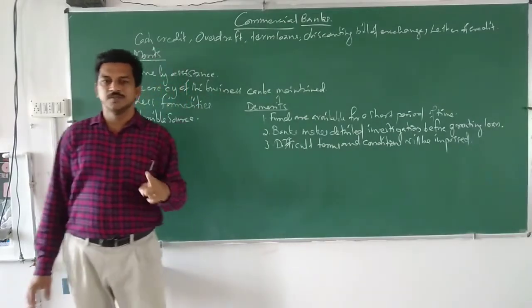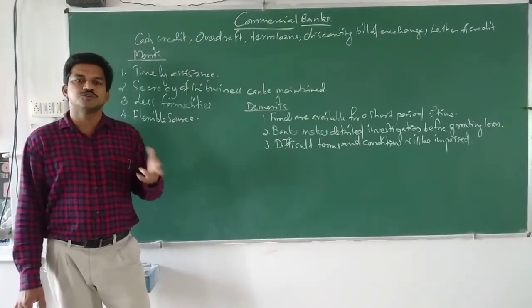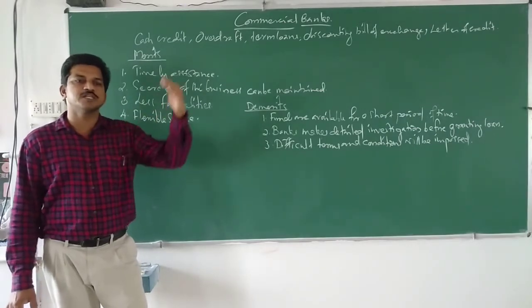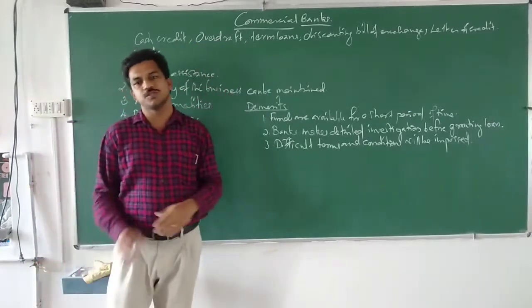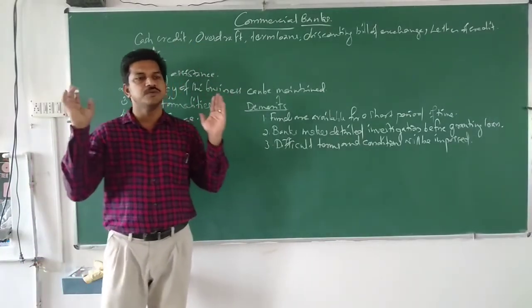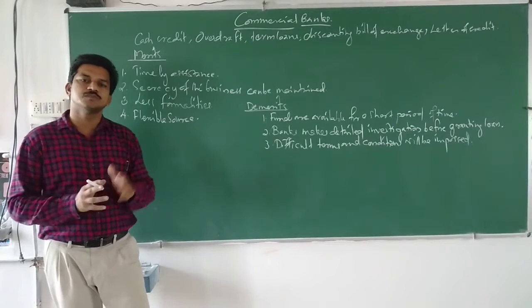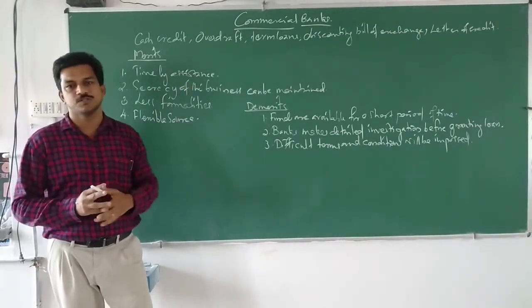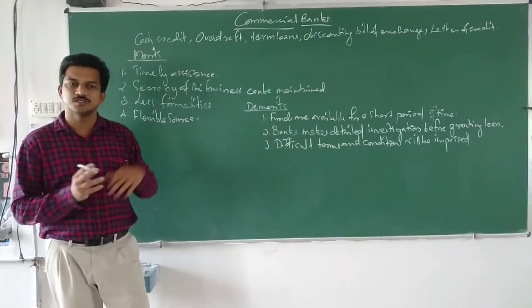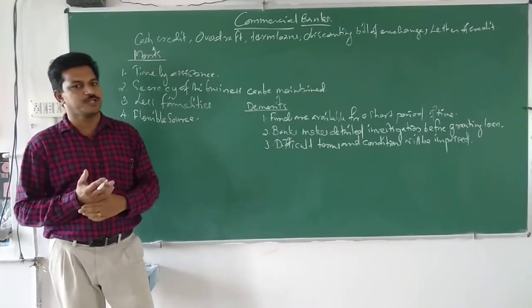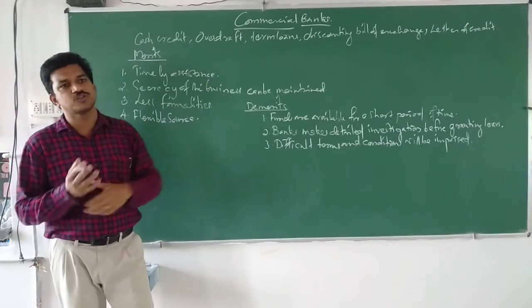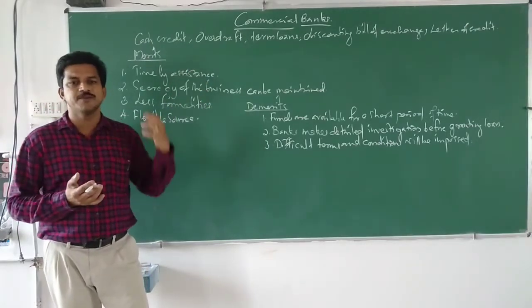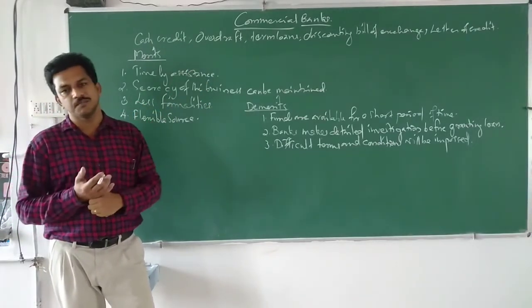And it may say that you should not give dividend to shareholders beyond a certain percentage. So these are all the merits and demerits of obtaining finance from commercial banks.